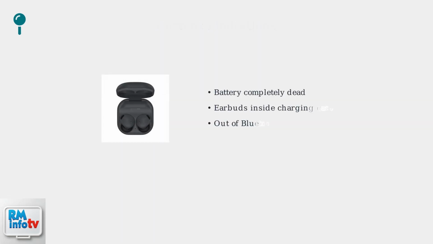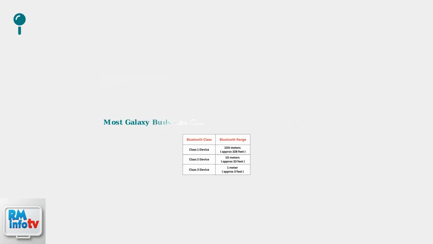Galaxy Buds tracking has important limitations you need to understand. When your earbuds go offline, the tracking capabilities change significantly. There are three main scenarios where real-time tracking becomes impossible. When the battery is completely dead, when the earbuds are sealed inside their charging case, or when they're beyond Bluetooth range. Understanding Bluetooth range is crucial.